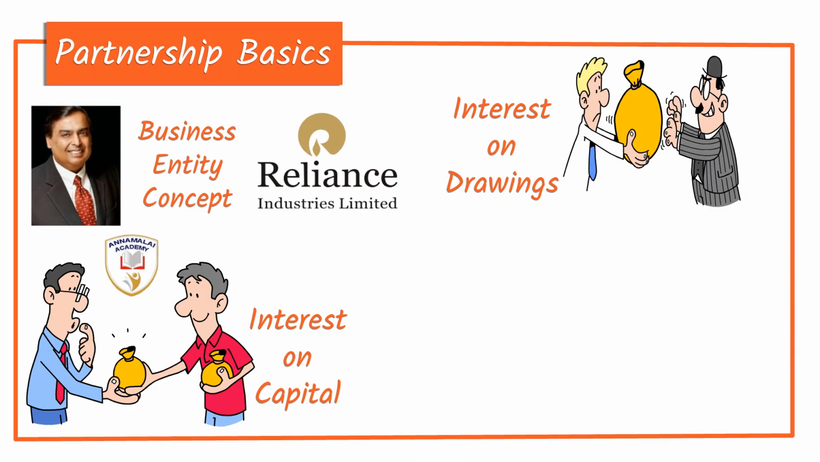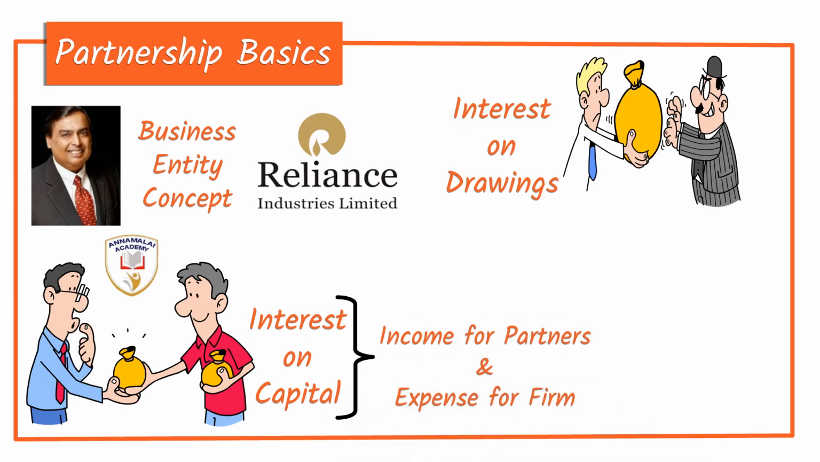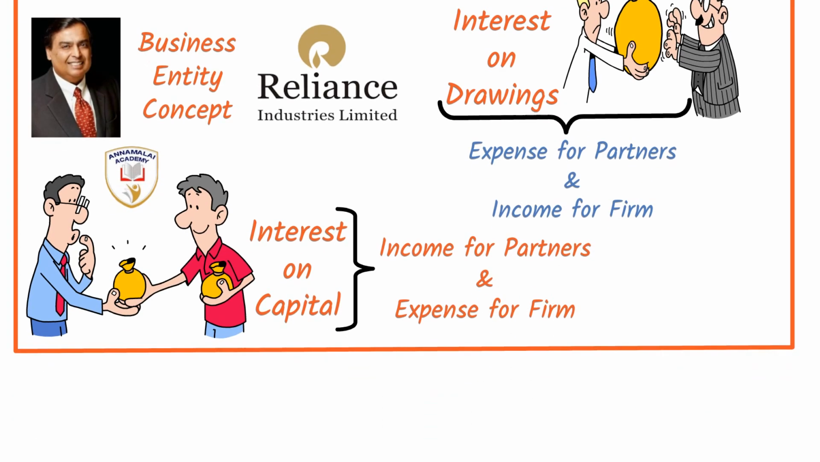So, interest on capital is an income for the partner and it is an expense for the firm. Likewise, interest on drawings is an expense for the partner and it is an income for the firm.